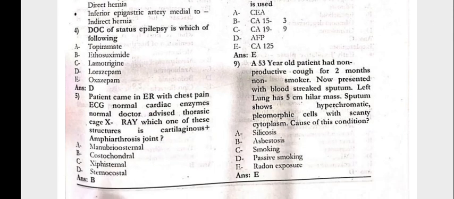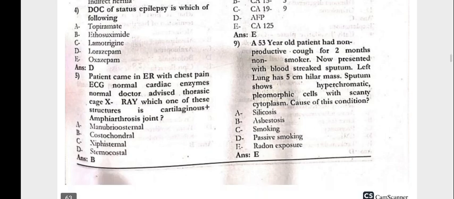Question number 9, the 53-year-old patient had non-productive cough for the 2 months, non-smoker, now presented with the blood streak sputum. Left lung has 5 cm hilar mass. Sputum shows the hyperchromatic pleomorphic cells with scanty cytoplasm. The cause of this condition would be the radon exposure.